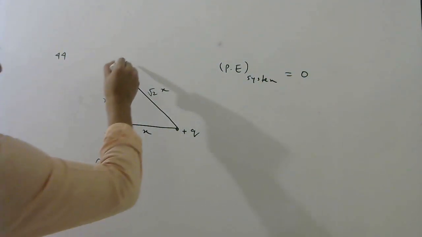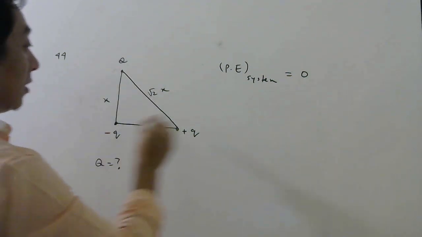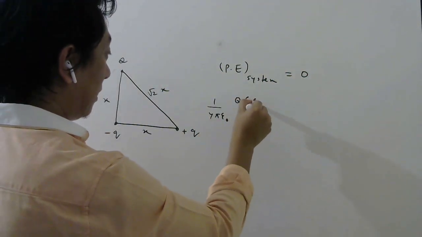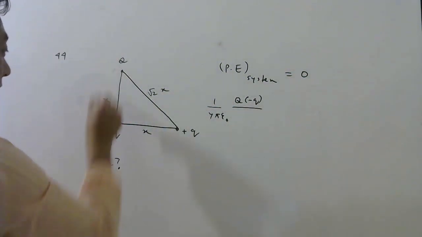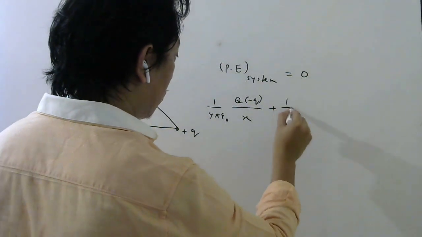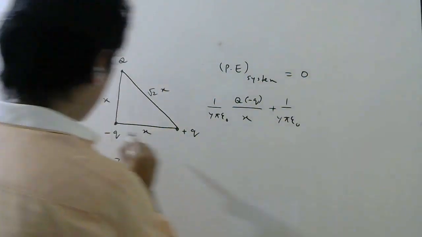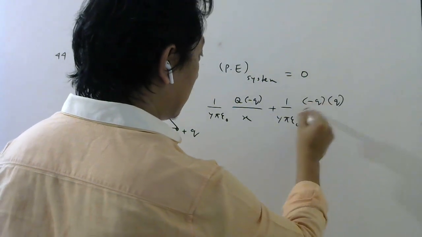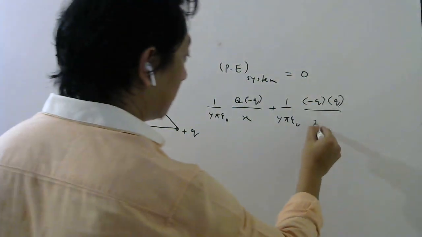Now tell me the potential energy of this pair. 1 by 4 pi epsilon naught q times minus q divided by the distance between them, which is x. For this pair it will be how much? 1 by 4 pi epsilon naught, minus q plus q, divided by x.